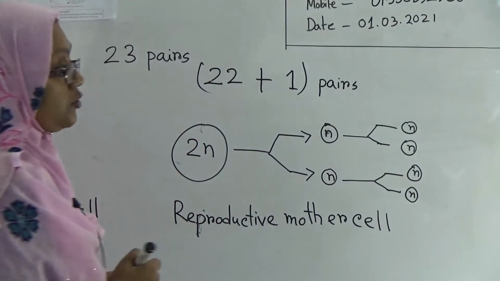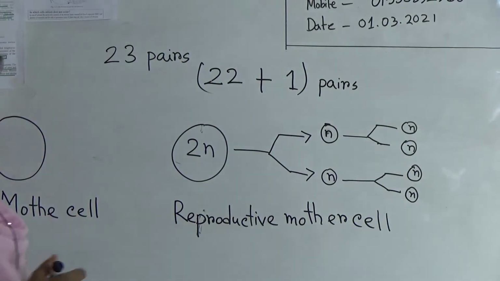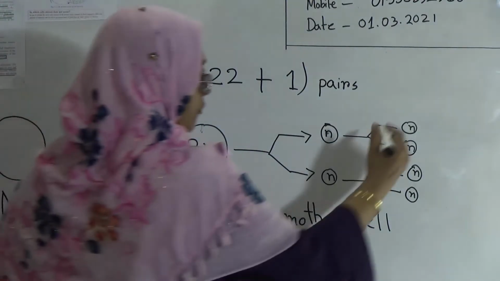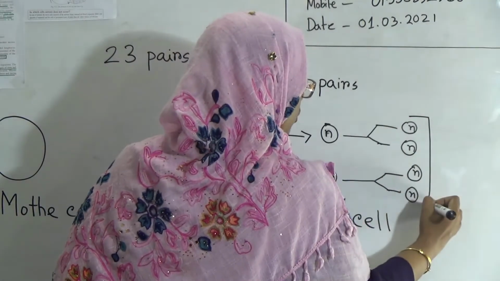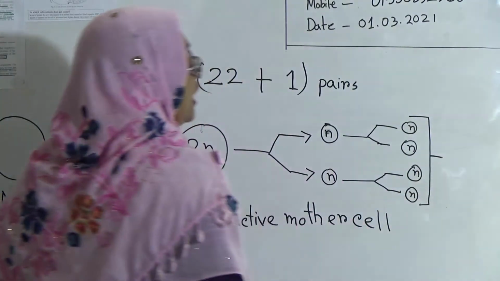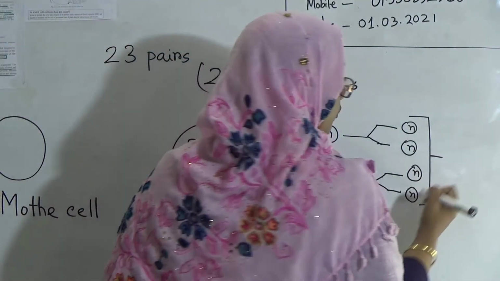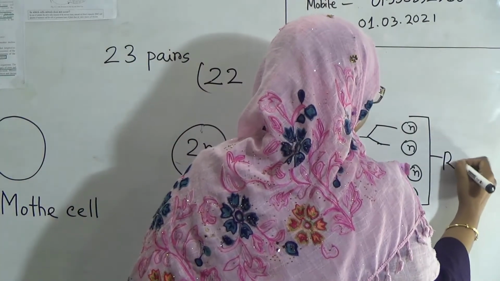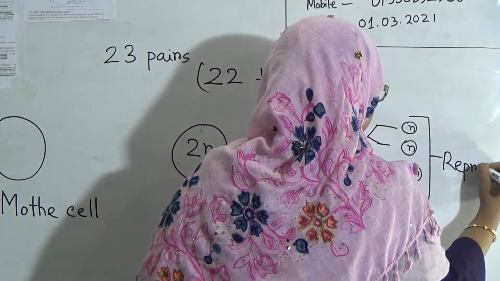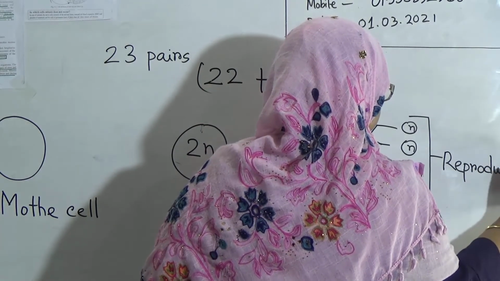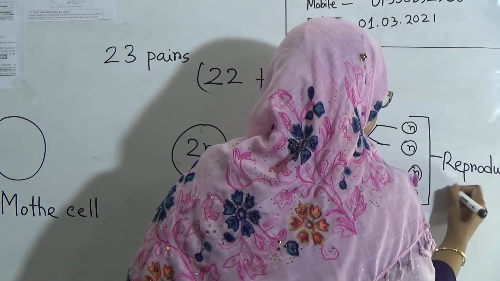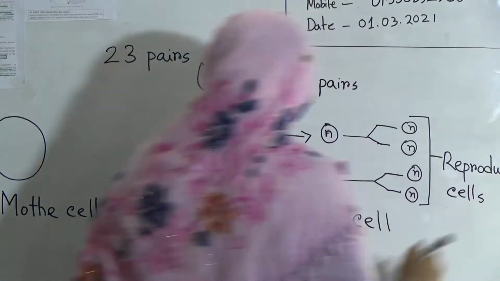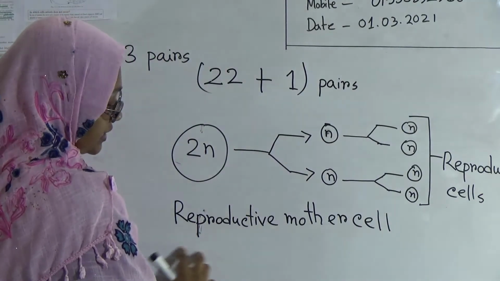In case of mitosis, newly produced cells are known as daughter cells, but in case of meiosis, newly produced cells are known as reproductive cells or reproductive daughter cells.